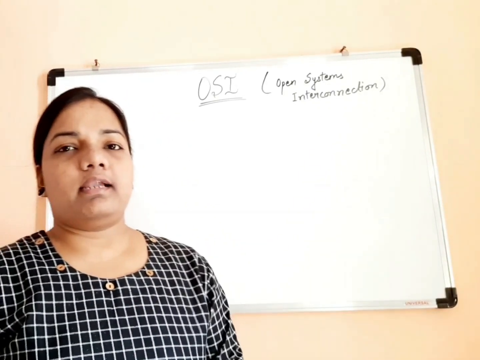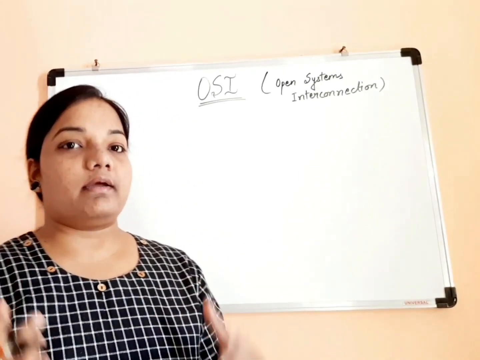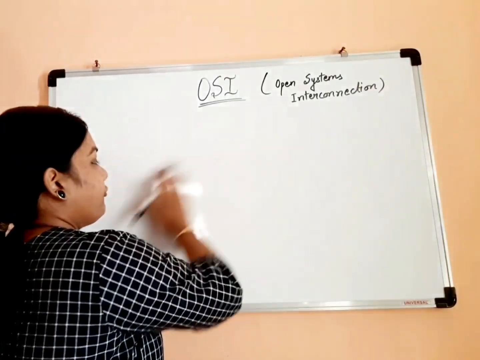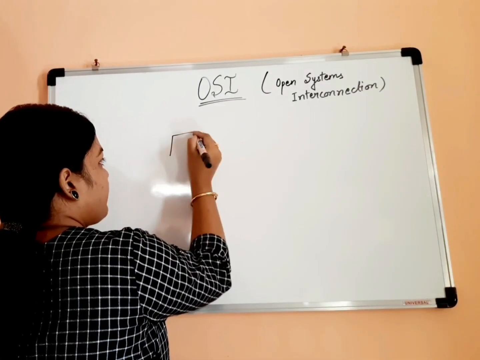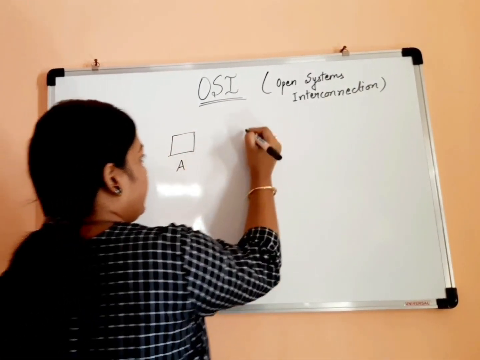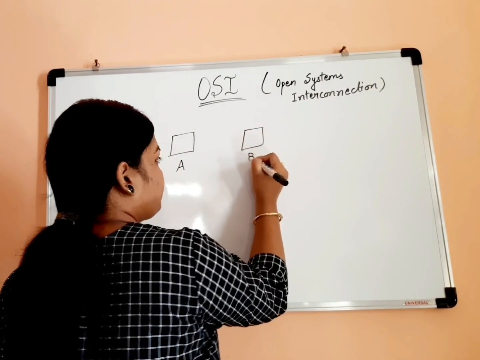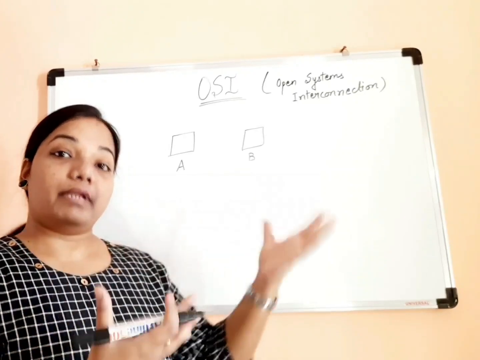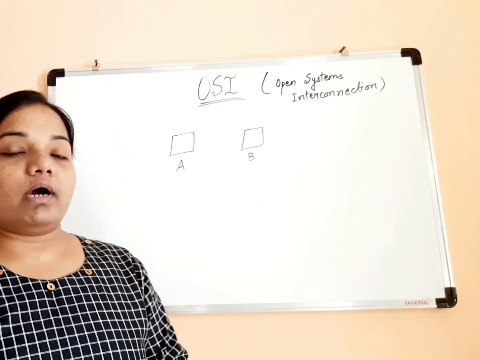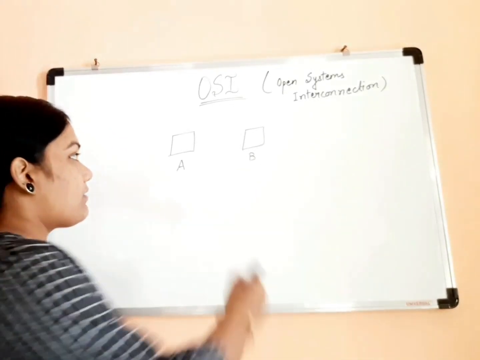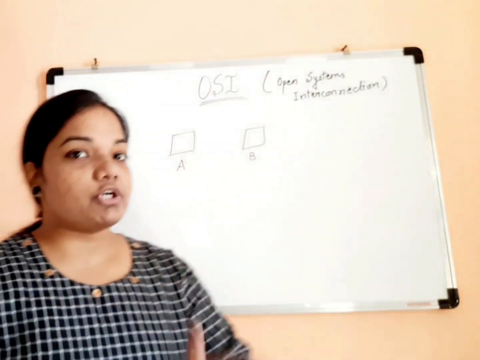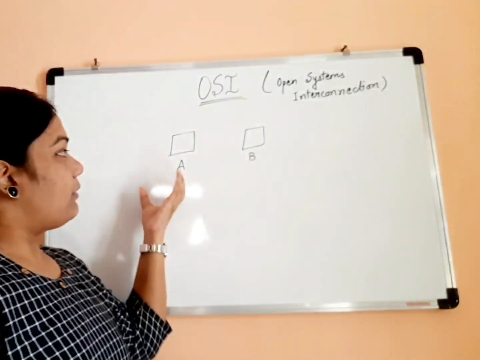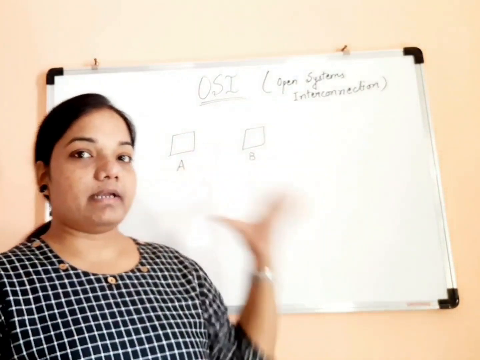Let's say there are two computers, computer A and computer B, and these two computers want to communicate with each other. What are the different possible ways? The only consideration is that both of these computers are present in a network.